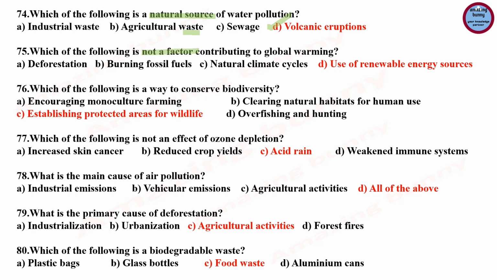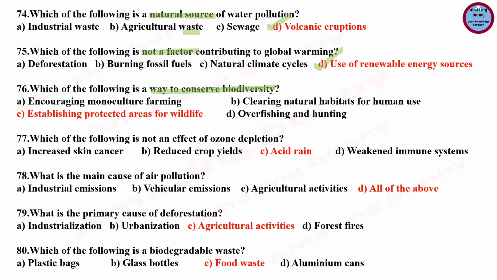Question number 75. Which of the following is not a factor contributing to global warming? So deforestation, again it leads to global warming. Burning of fossil fuel, natural climate cycles, they are responsible for contributing to global warming. And the correct answer is the use of renewable energy sources.